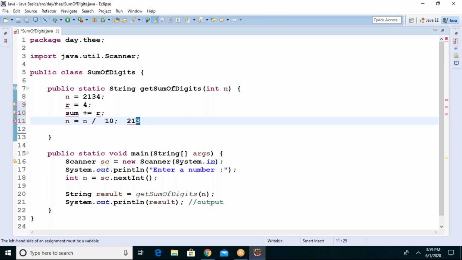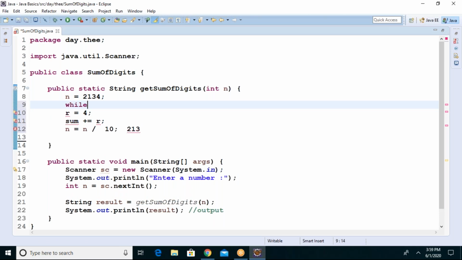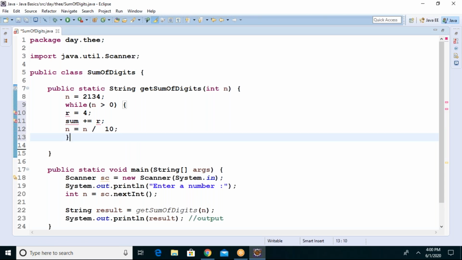So in this case, you will find the remainder like 3. Now add 3. After this, if you again take n by 10, you will get 1 as a remainder. After that, you will again divide, and get 2. After 2, nothing. Stop. How to continue this process? Put a while loop, by saying n is greater than 0, you continue this process. If n is not greater than 0, or it reaches 0, stop it. That's it.